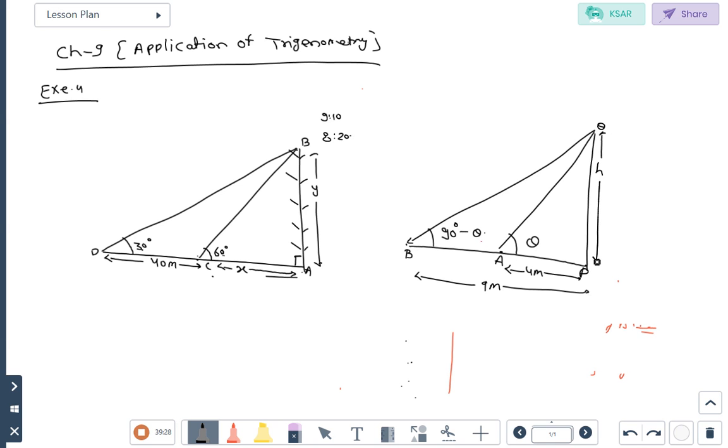Let the height be h. Understand the diagram? Yes, sir. Now you can solve, find the value of h. h आपको क्या प्रूफ करनी है? That will come 6 meter. So first of all you will write down here, let angle QAP is equals to theta, then angle QBP is equals to 90 minus theta. जो स्टूडेंट्स मिस्टेक करते हैं वो कहाँ पे करते हैं, इस BA को 9 मीटर कंसिडर करते हैं. दैट इज रॉन्ग. क्लियरली मेंशन इन क्वेश्चन दैट फ्रॉम द बेस ऑफ द टावर, जो टावर है उसके बेस से 9 मीटर गिवन.